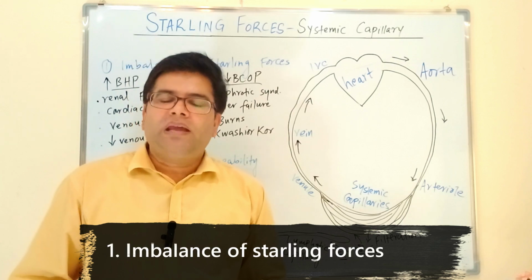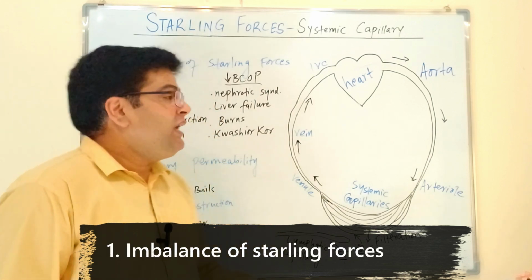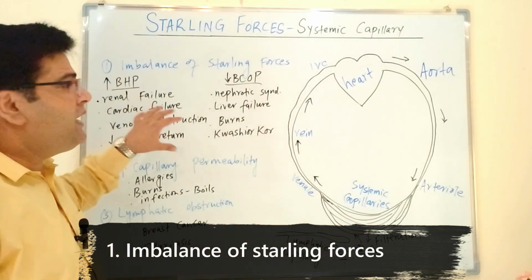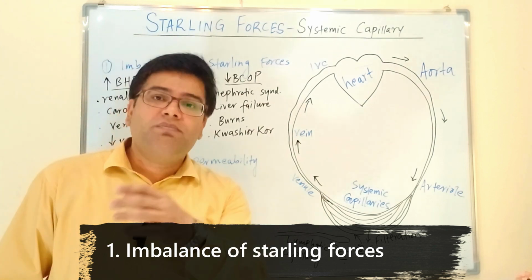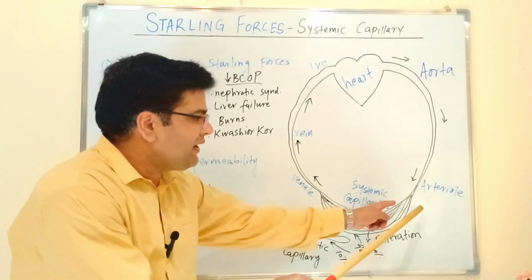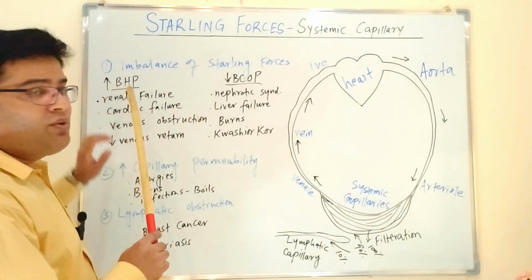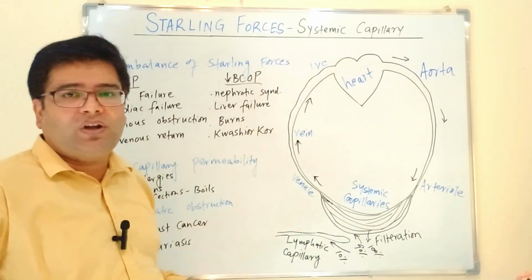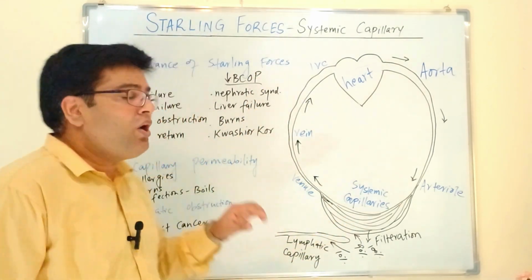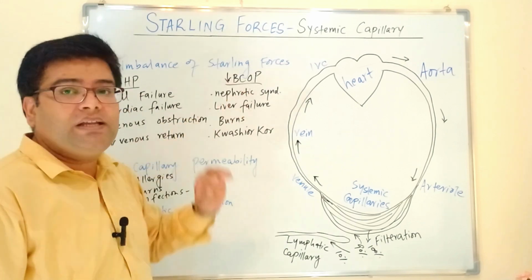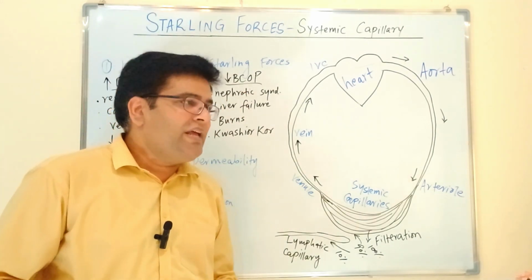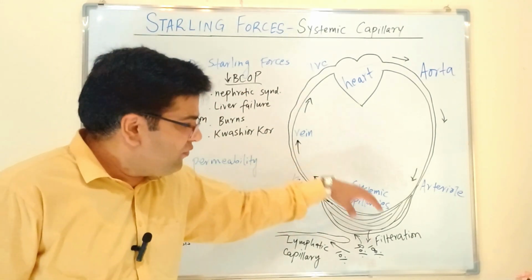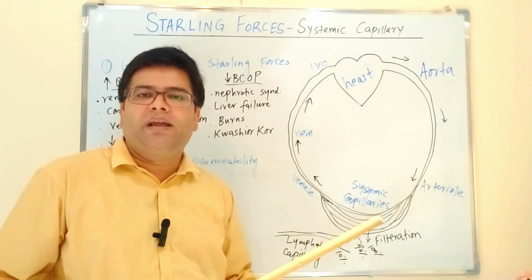This can be because of an imbalance of the Starling forces. Either the outward forces can be high or the inward forces can be low. You know that the major outward force at the arterial end of the capillary is the blood hydrostatic pressure, and the major inward force is the blood colloid osmotic pressure. So if there is an increase in the outward force or a decrease in the inward force, this can result in more filtration from the capillaries, resulting in edema.